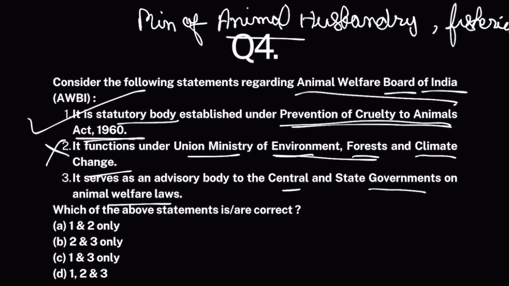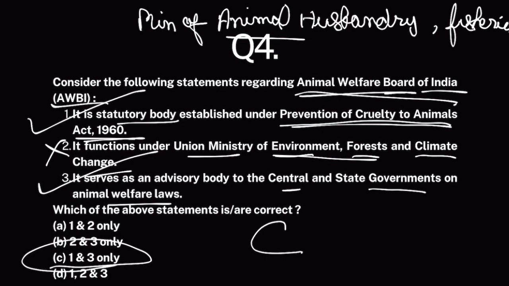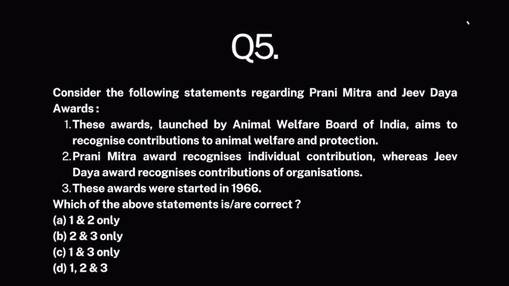Now, the main job of AWBI is to basically make recommendations to central and state governments with respect to animal welfare programs, animal welfare laws, how they should be implemented. So it majorly has an advisory role. Okay, so this part is correct. 1 and 3 are correct. The answer is C. Okay, and last, consider the following statements regarding Prani Mitra and Jeev awards.